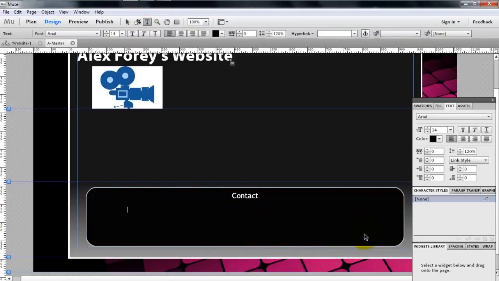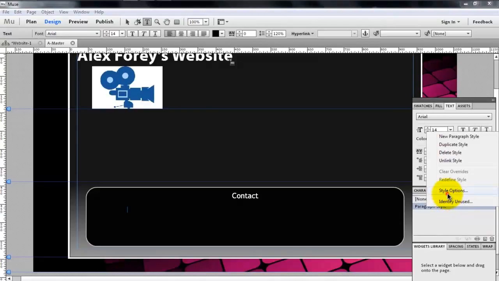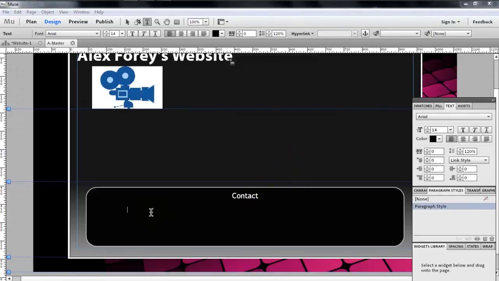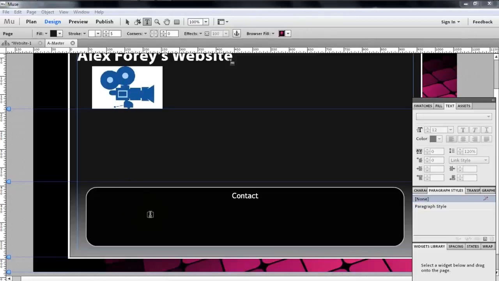So let's make a bigger one. Actually, let's come over here and create a paragraph style. That way we don't have to keep reformatting everything. So come over to the paragraph styles, new type, right click, style options, and we're going to go for, hang on a second, it's not loading. Wait, I'll just try again. So let's just quickly type this out. So submit. This is messing me around.